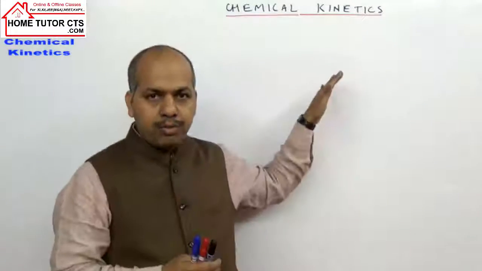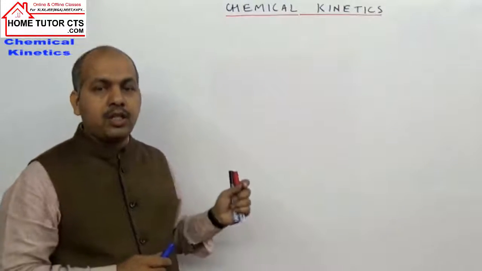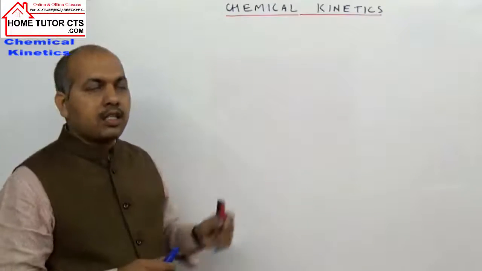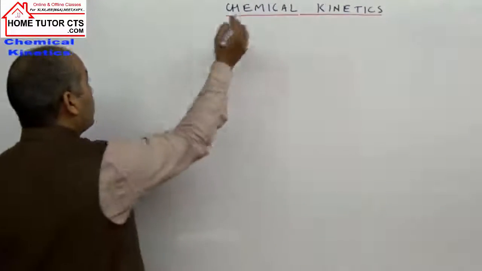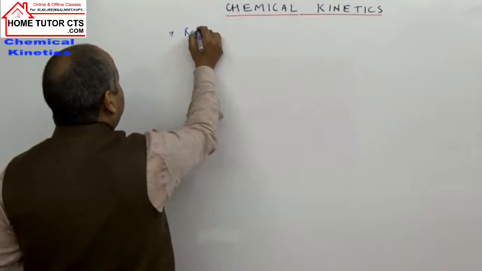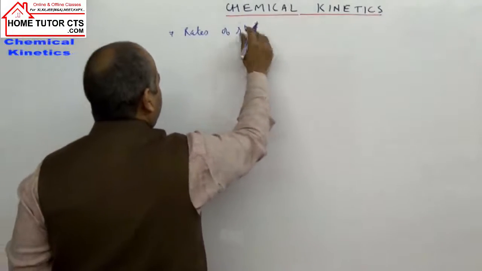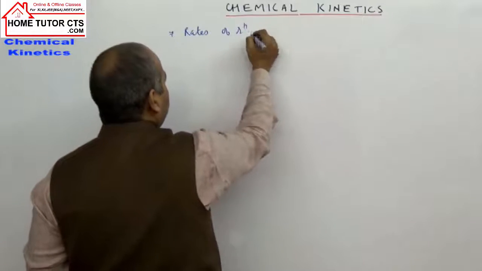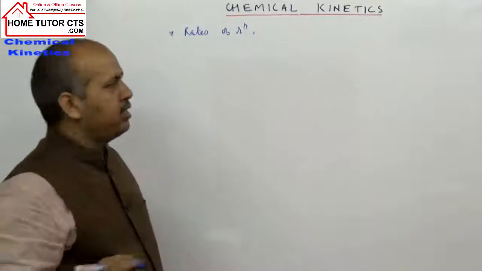Let us take the outline of the different topics and subtopics that we are going to cover in the chapter, chemical kinetics. First we study the term rates of reactions. Then the rate law and rate constant.